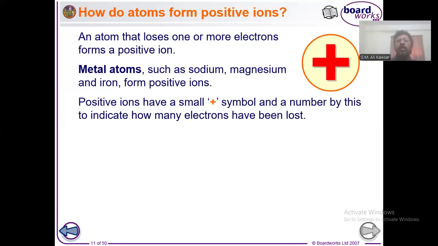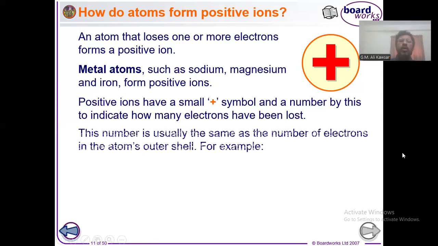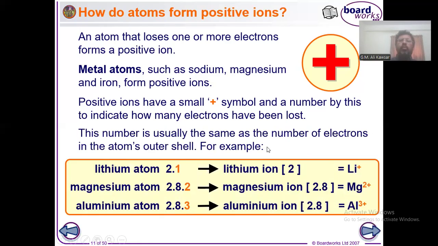So you can understand that metal atoms have the tendency of transforming themselves into positive ions after losing one, two, or three electrons from their outermost shell. For example, group 1 elements have one electron. So it should have the tendency of losing that electron so that it will gain the configuration of the nearest noble gas, that is helium. Only helium among the noble gases has two electrons. So lithium should lose that one electron to get the configuration of helium,